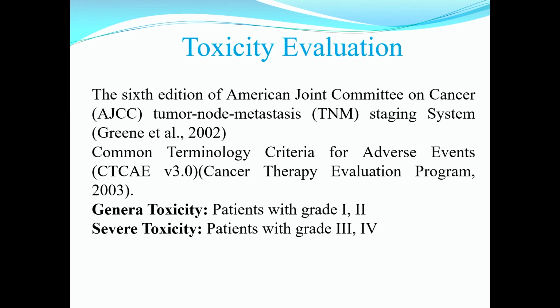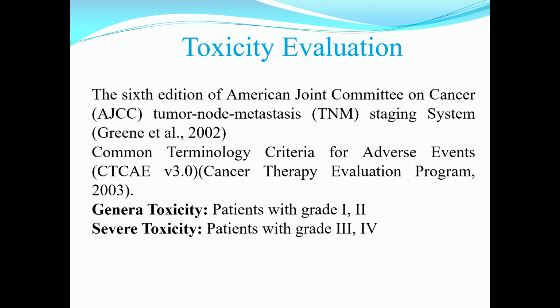Toxicity evaluation was done with CTCAE, the Common Terminology Criteria for Adverse Events. There are 5 grades of toxicity: grade 1, 2, 3, 4, and 5. Grade 5 is death due to chemotherapy.